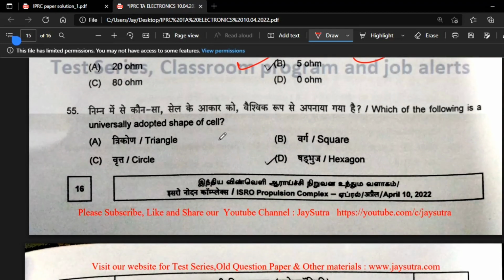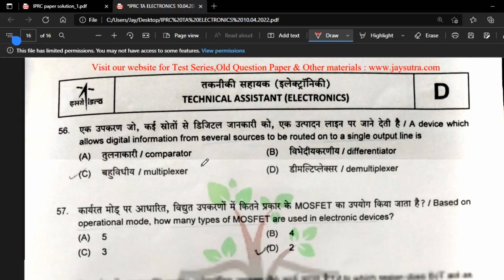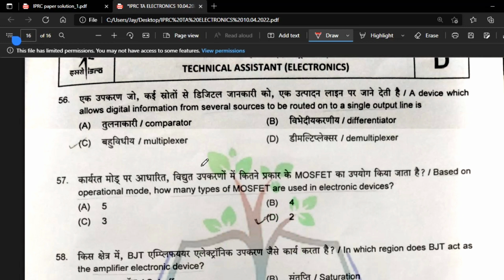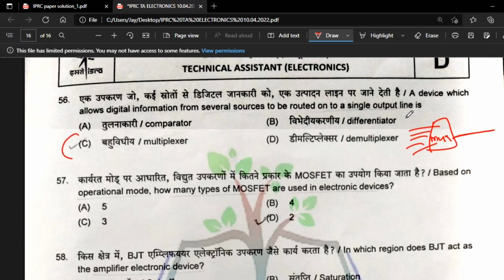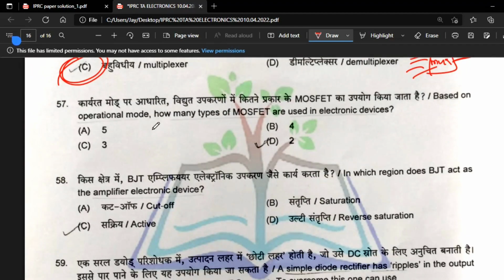Question 55: which of the following is the universally adopted shape of cells? I discussed it earlier: it is the hexagon. In cellular communication the shape of a cell is the hexagon; anywhere in the world you go, you will get the hexagon only. Question 56: a device which allows digital information from several sources to be routed onto a single output line is called the multiplexer, because a multiplexer has many inputs and a single output.